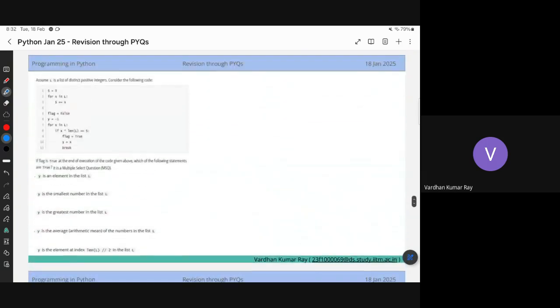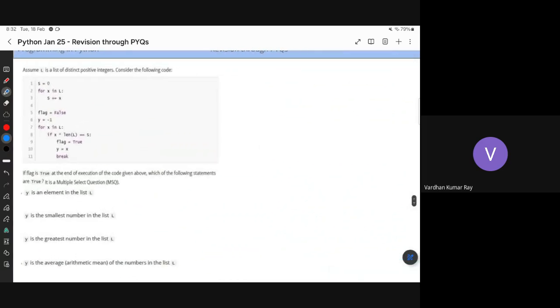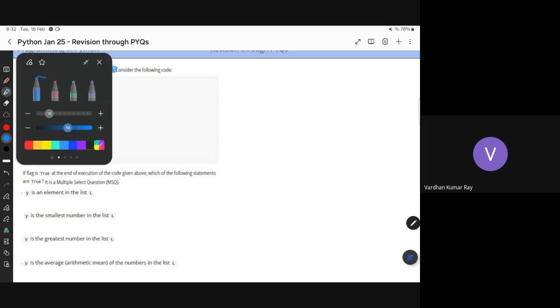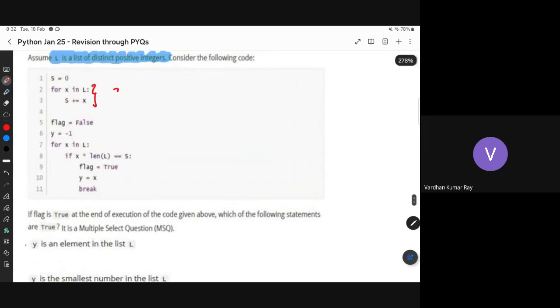Yes, so let me do this one. We're given a list of distinct positive integers. So what does S denote? Just see this code. S will just have the summation of all the numbers in the list, correct? Sum of all numbers. I hope this should be clear.